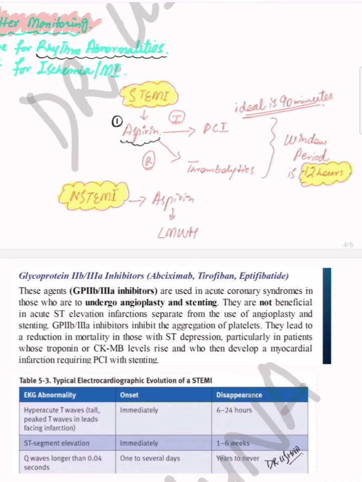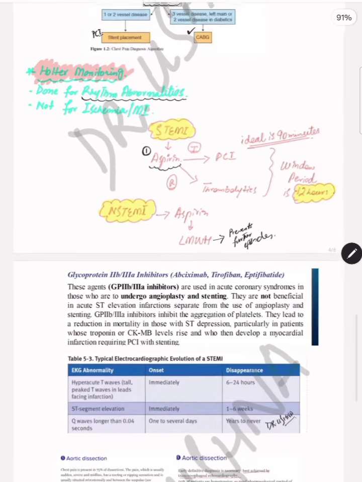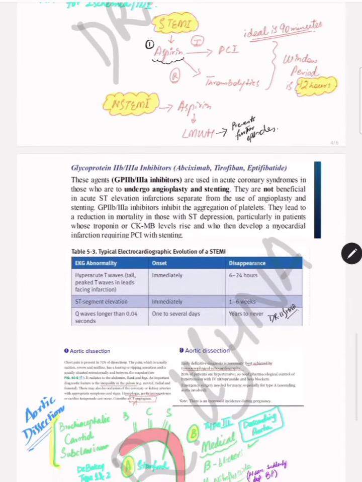After 12 hours, there is no benefit of thrombolytic or PCI, because the clot has settled in and has become fibrosed, and there is no point going towards the PCI. This was all about STEMI. What about the NSTEMI? In NSTEMI, you have to give aspirin, then low molecular weight heparin. Low molecular weight heparin is not going to dislodge the thrombus, but it prevents further thrombus from being formed, prevents further episodes. So basically, it's a preventive drug, you can say. Then another thing is glycoprotein 2b3a inhibitors.